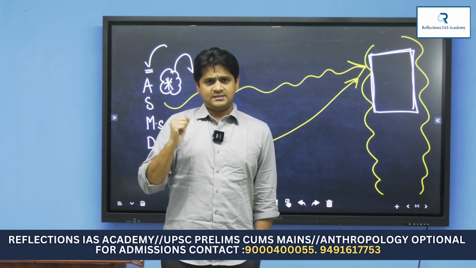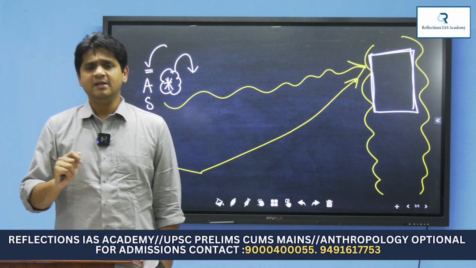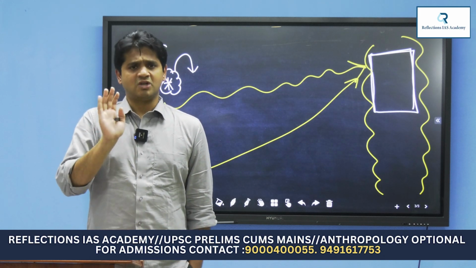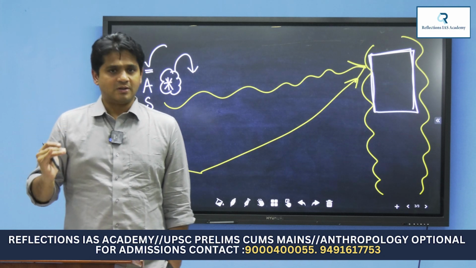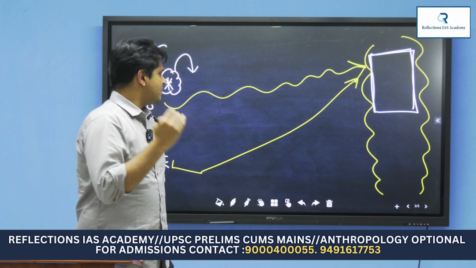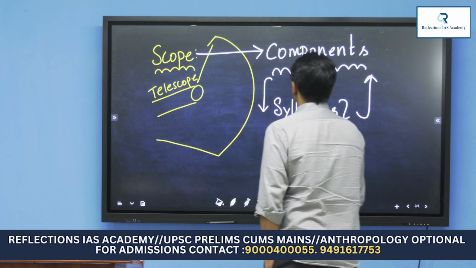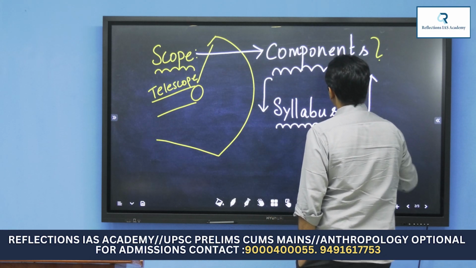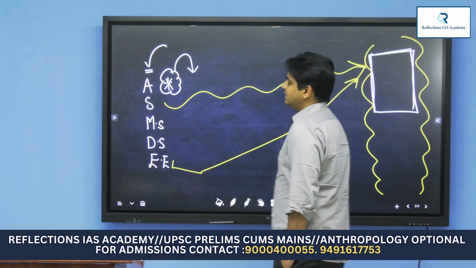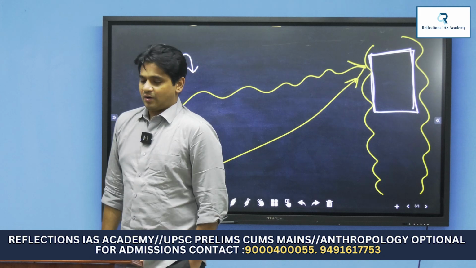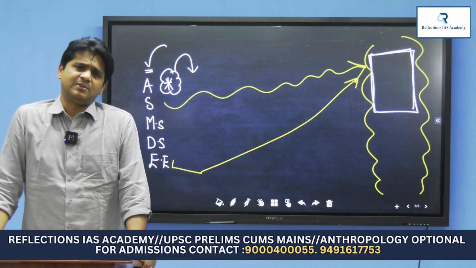That is what UPSC is expecting you guys to learn in the very first chapter, chapter 1.1. Meaning of anthropology. Scope of anthropology is nothing but the entire syllabus or the components of anthropology. Then, development of this discipline called anthropology.